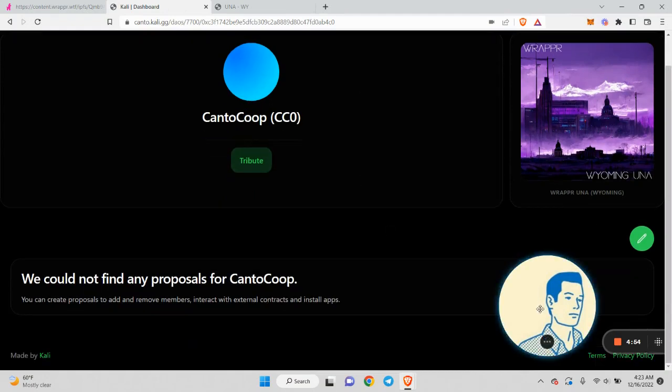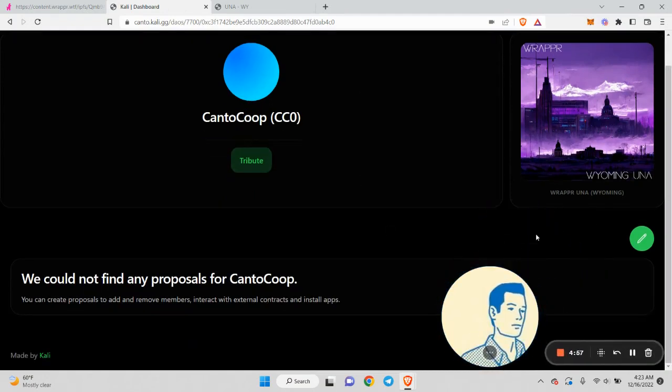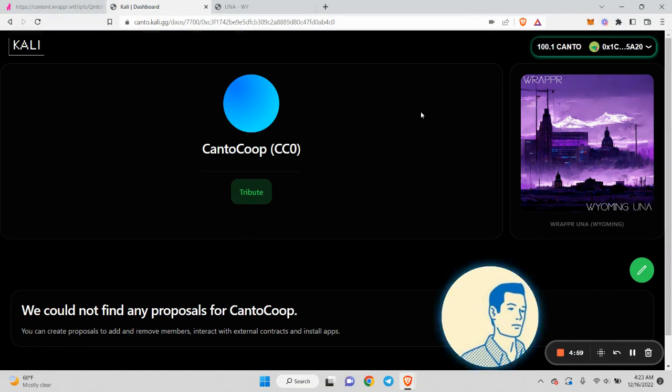We have a couple other bells and whistles that we'll add to this app to demonstrate the full power of DAO governance. You can make proposals, you can add members, you can make your tokens transferable and non-transferable, as well as fund the DAO through Tribute. Let's close that for now and finish our recording.